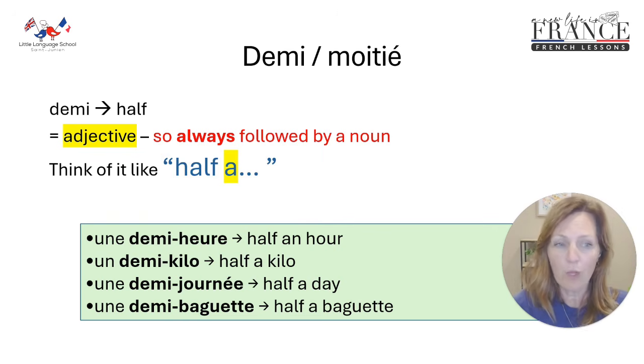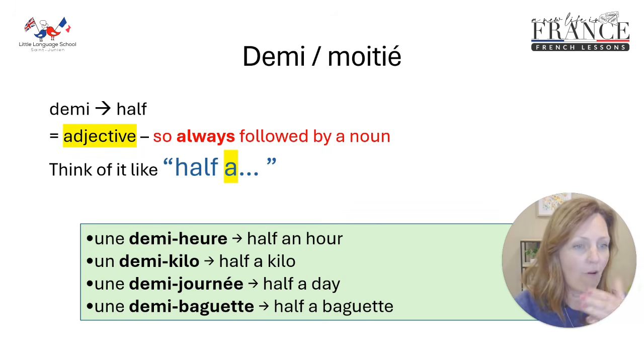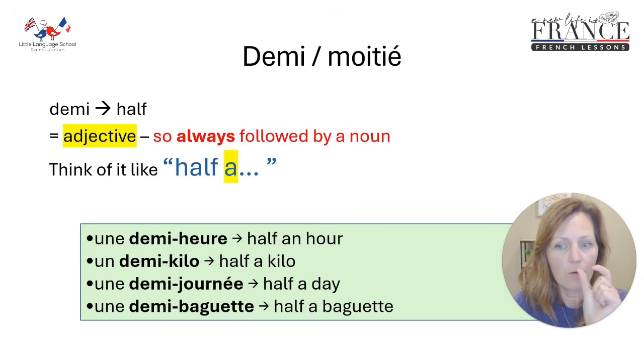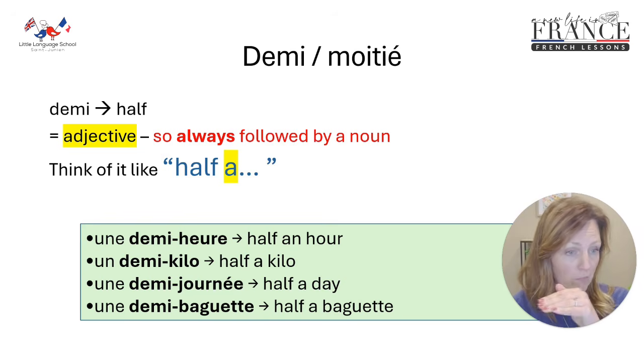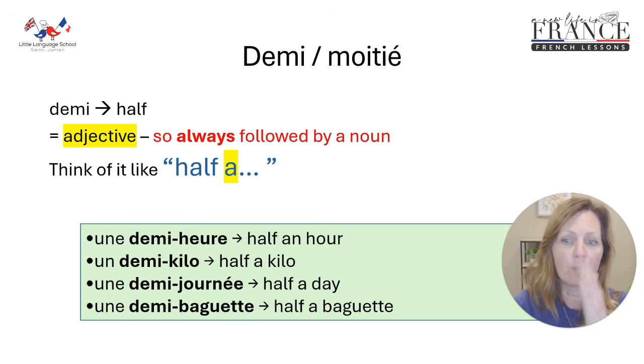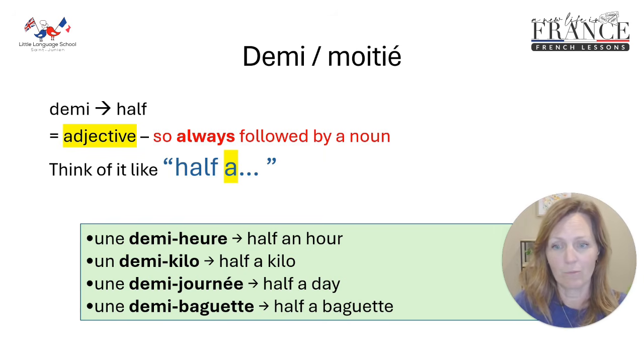So une demi-heure, half an hour. Un demi-kilo, half a kilo. Une demi-journée, half a day. Une demi-baguette, half a baguette. So, un or une, depending on whether the thing is masculine, and then demi, little hyphen, and then the word. And think of it as half a or half an, it begins with a vowel in English, and then the noun.